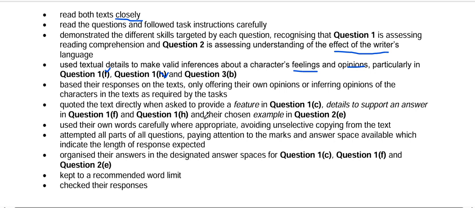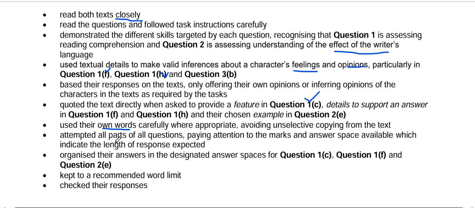Quote the text directly when asked to provide a feature in 1C, details to support an answer in questions 1F and 1H, and a cohesion example in question 2E. Candidates use their own words carefully where appropriate, avoiding unselective copying from the text. Where the question asked for own words, the answers were given in own words. Where textual evidence was required, it was provided.